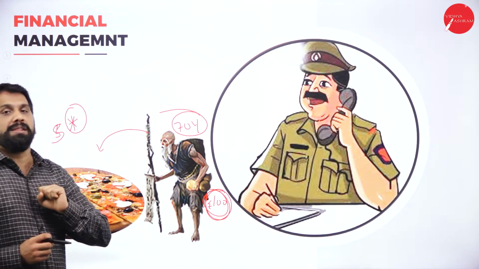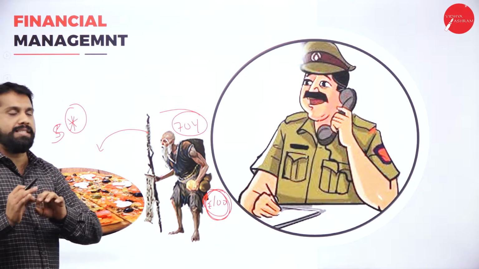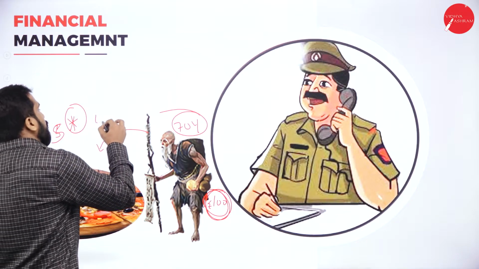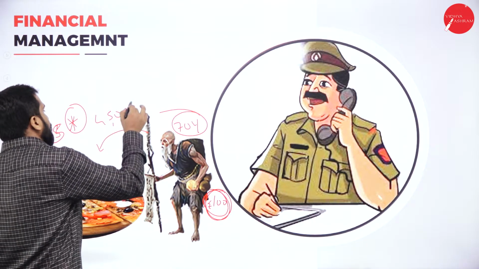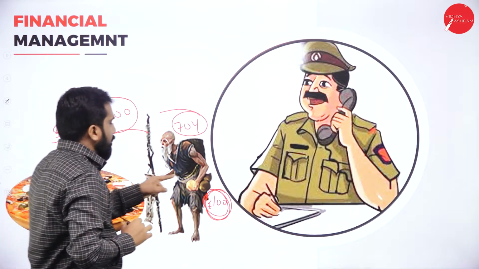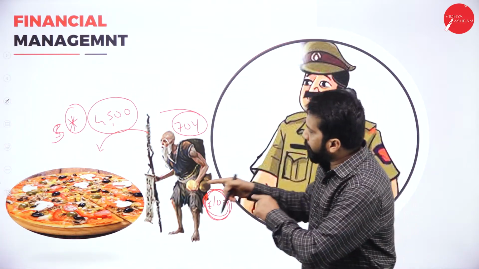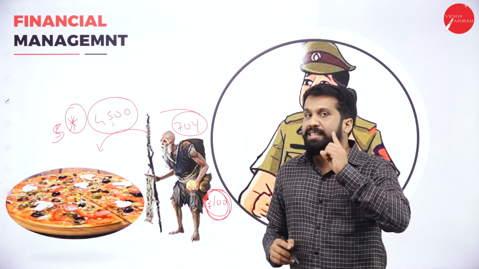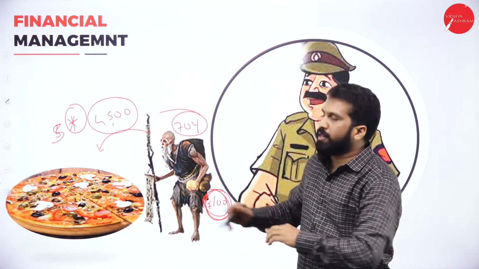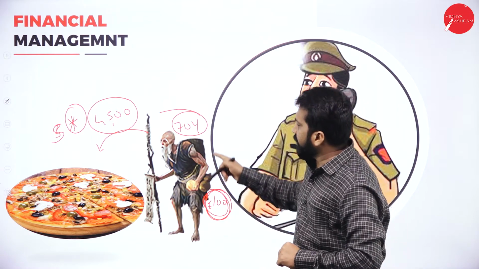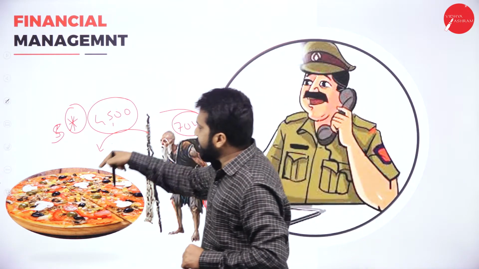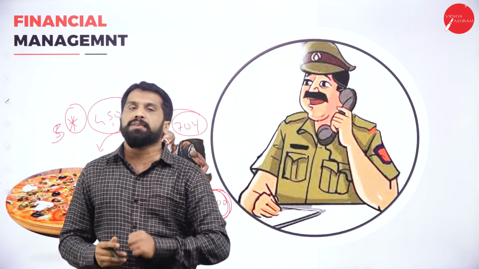The bill value was around 4,500. Now, how much is he having? Only 100. He wanted to have food in a five-star hotel. It was his dream, so he fulfilled it. He is having only 100, but he had food in a five-star hotel.